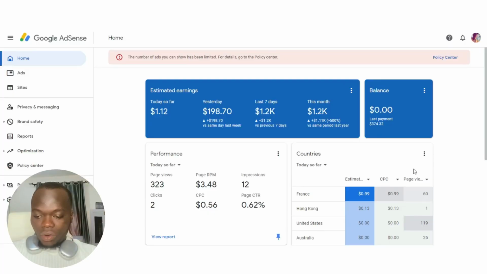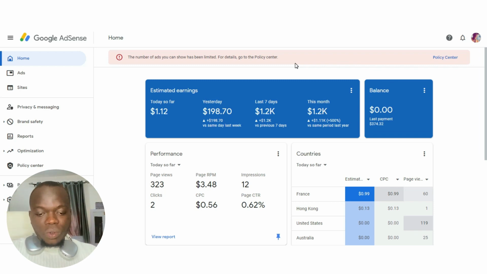If you take a look at my screen right now, you can see the account. The number of ads you can show has been limited. For details, go to Policy Center. Before, once your account is limited, you just limit their demands, push traffic to it and allow Google to lift the limit. But currently, you can make money with the account that is on ads limit, safely.